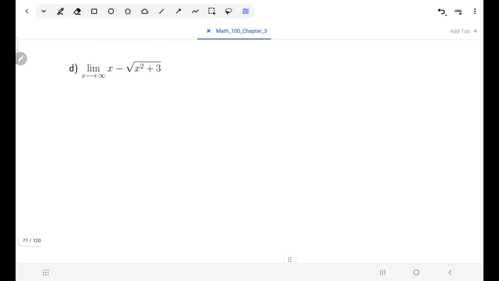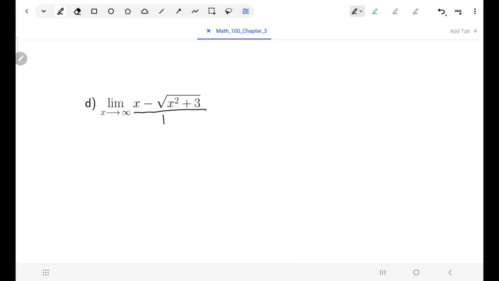It's possible that it might be equal to 0, it might be equal to some other real number, or it might not be a real number at all. And so I can't just guess at which it is. It's still indeterminate, so I need to do something to make it not indeterminate anymore. So my plan here is this. What we currently have is x minus root of x squared plus 3, which you could think of as a big fraction all over 1. I would rationalize the numerator by multiplying top and bottom by x plus root of x squared plus 3.